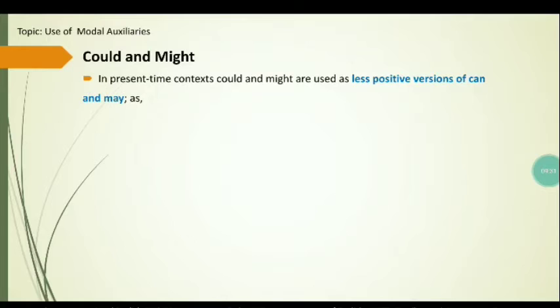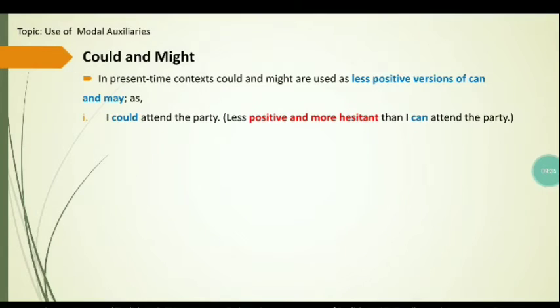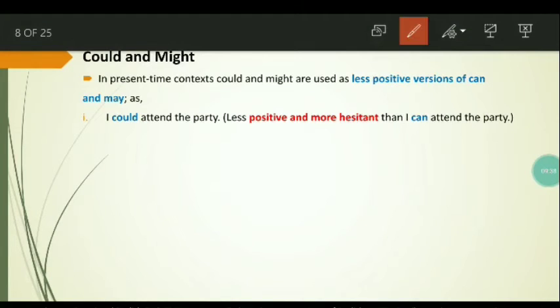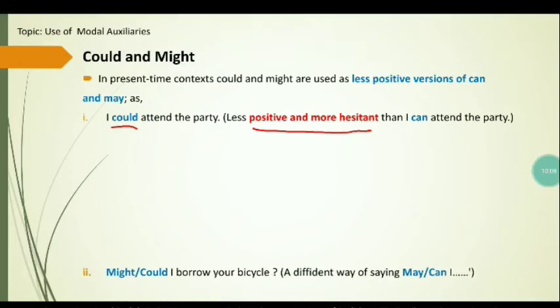In present time context, could and might are used as less positive versions of can and may. For example, I could attend the party. It is the less positive version and more hesitant than I can attend the party. Instead of saying that I could attend the party, one must say I can attend the party, because I can attend the party is the positive version of I could attend the party. And I could attend the party is less positive and more hesitant. So could and might are the less positive versions of can and may